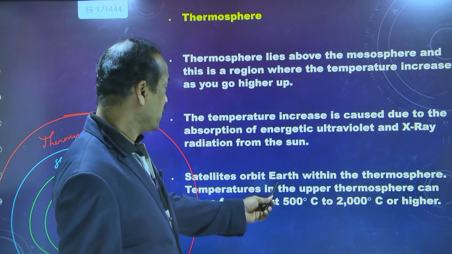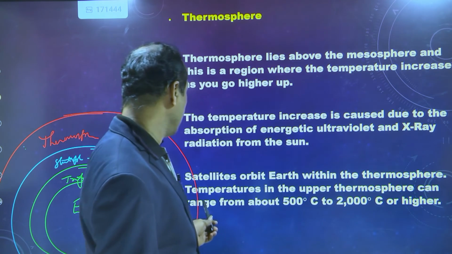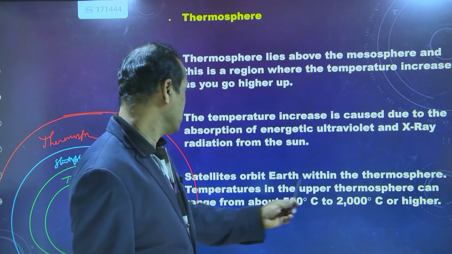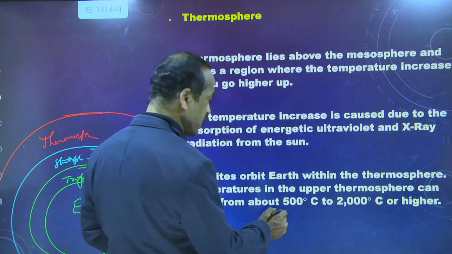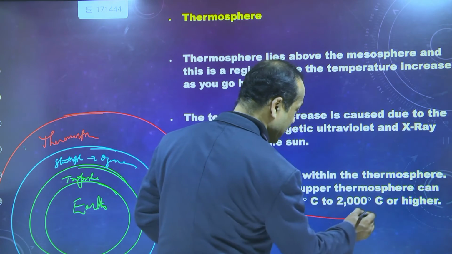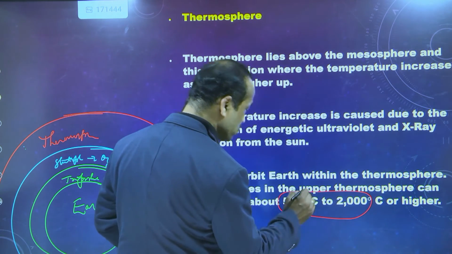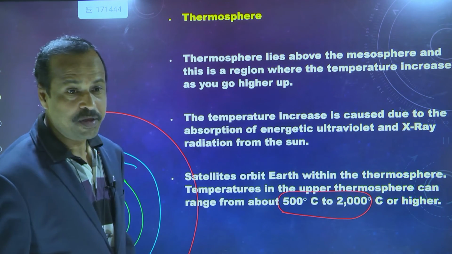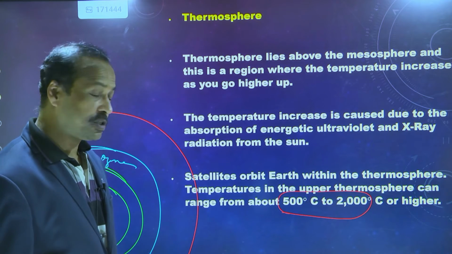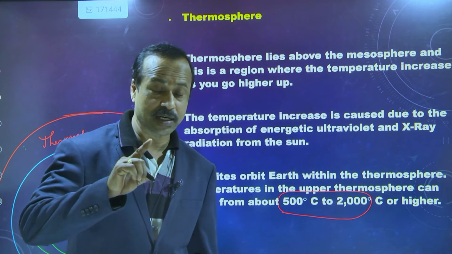Satellites orbit Earth within the thermosphere, and the temperature in the upper thermosphere can range from about 500 degrees. Very important here: 500 degrees to 2000 degrees Celsius temperature may be there in this thermosphere. So 500 to 2000, it's very high.